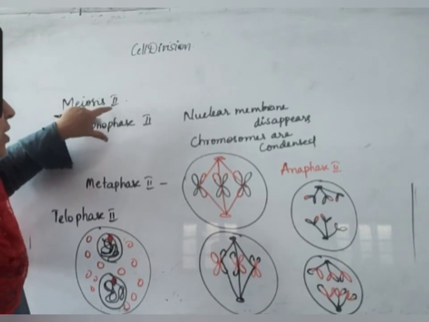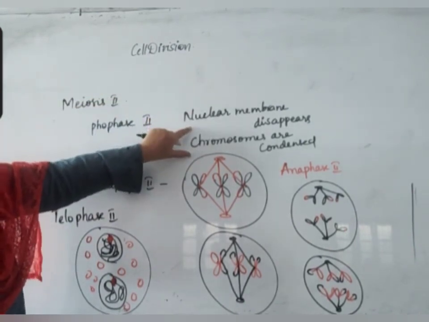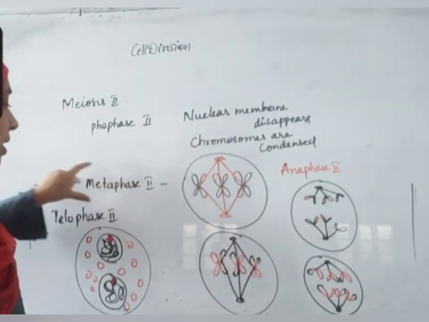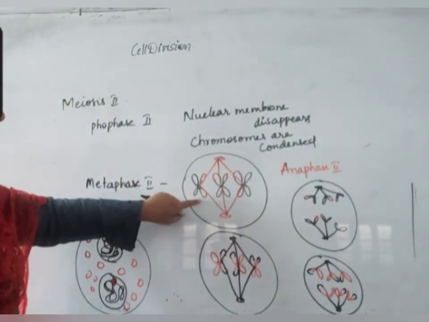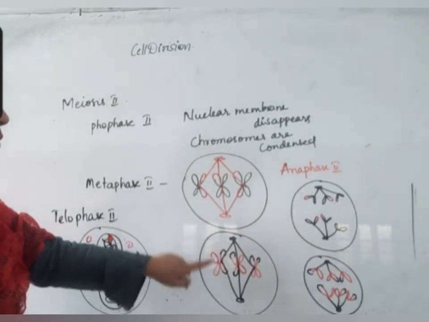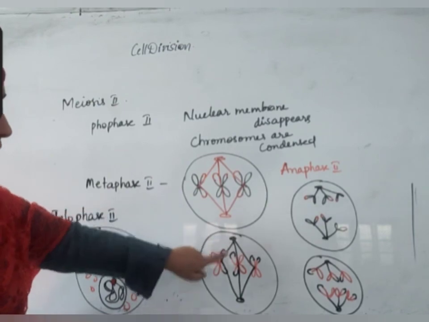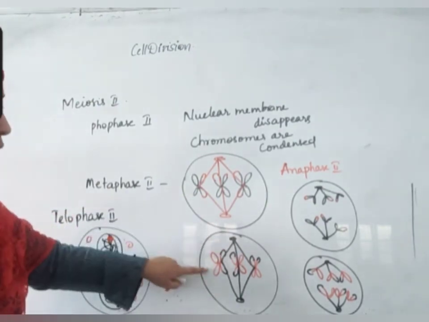So meiosis 2: in prophase 2, the nuclear membrane disappears and chromosomes are condensed. In metaphase 2, all the chromosomes are arranged in the equatorial plane and attached to spindle fibers. This is one cell, this is another cell.